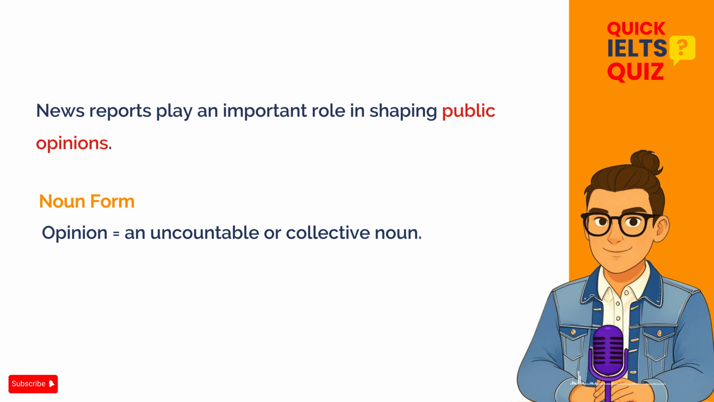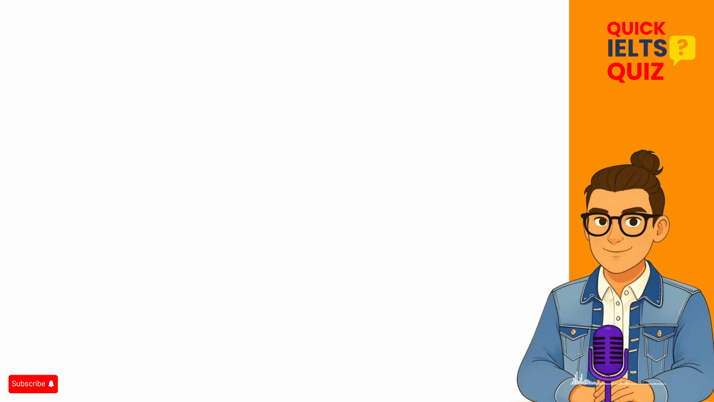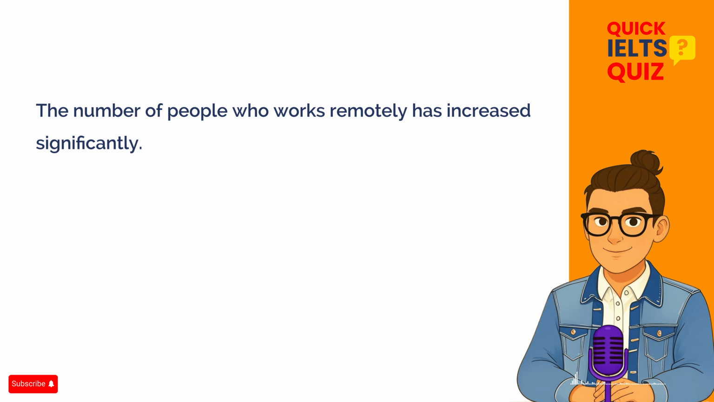The more natural and correct form is "public opinion". The corrected sentence should be, "News reports play an important role in shaping public opinion." Let's move on to the next sentence. Take your time and read it carefully.